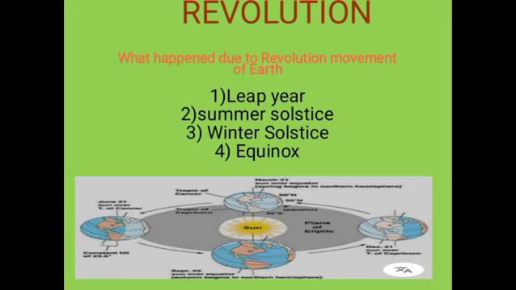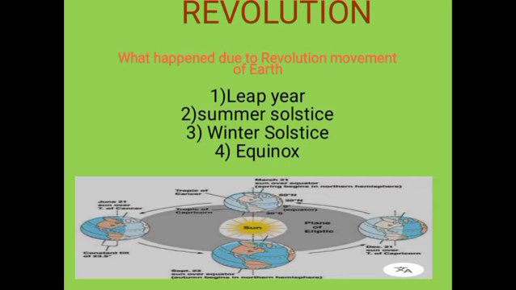As the sun's rays fall vertically at the Tropic of Capricorn, a larger portion of the southern hemisphere gets light. Therefore, it is summer in the southern hemisphere with longer days and shorter nights. The reverse happens in the northern hemisphere. This position of the earth is called the winter solstice.